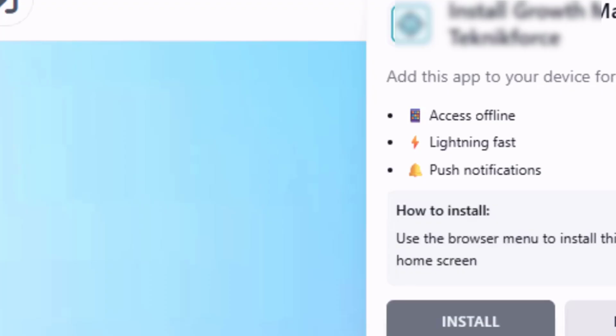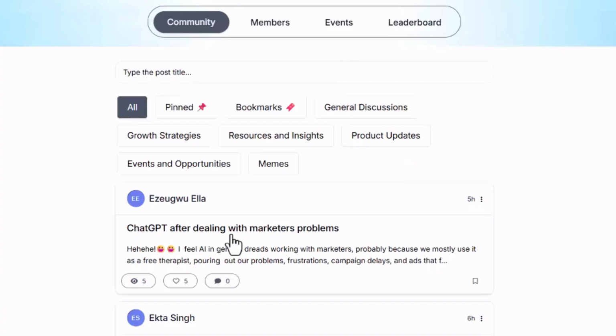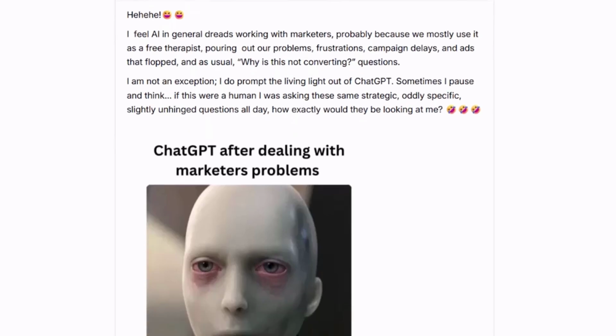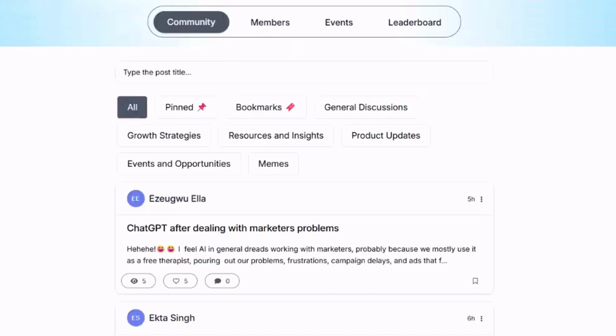You can view a post by clicking on the post title. You can see things like the number of post views, the number of likes. You can see the comments if there are any comments. And of course, you can leave your own comment on the post itself. Caucus AI has everything you can want from a professional community builder and more.